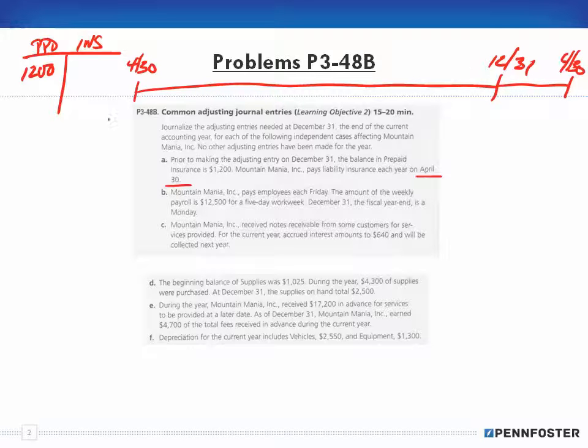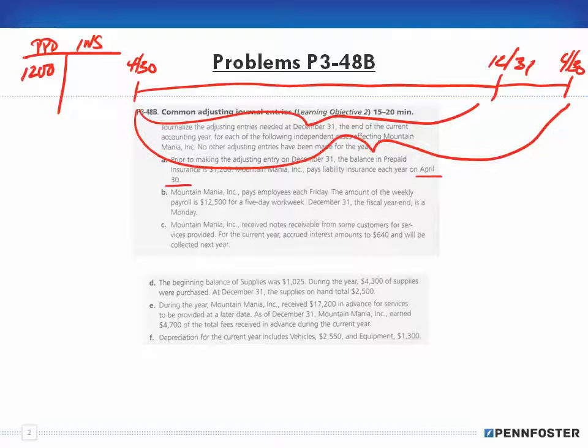So what portion of this entire year has been used between April 30th and December 31st? Well, that's May, June, July, August, September, October, November, December. So that's 1, 2, 3, 4, 5, 6, 7, 8 periods.